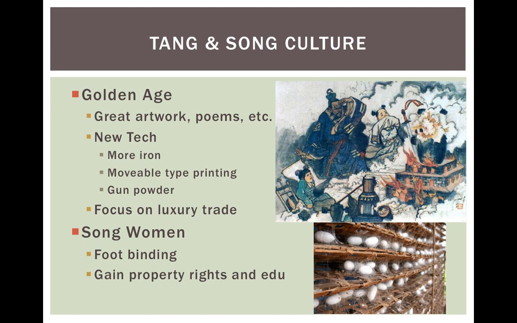They can spend their extra money on artwork or poems or literature, and some people have the time to then do that. They also develop new technologies during this golden age, like improved processes of mining and smithing iron. They create the movable type printing press because they already created paper and the printing press before then, and they create something very important for warfare and the modern world we live in, which is gunpowder. They don't use it as guns as we'd use it today, or as you might think of the Europeans will eventually use it. Instead, it's more for fireworks, and they create some fire lances where they shoot the black powder, but it doesn't do much.